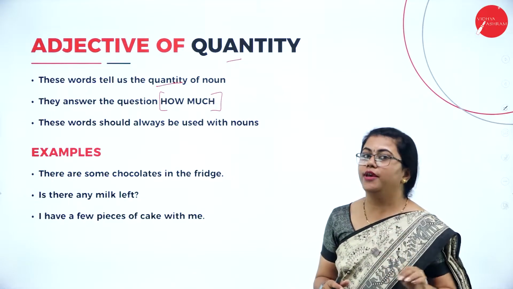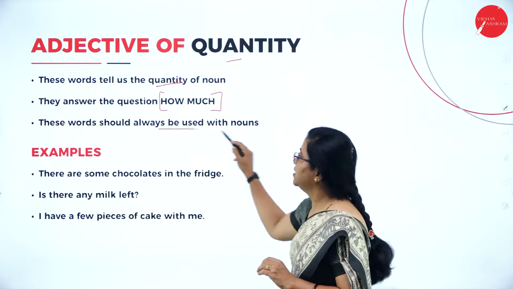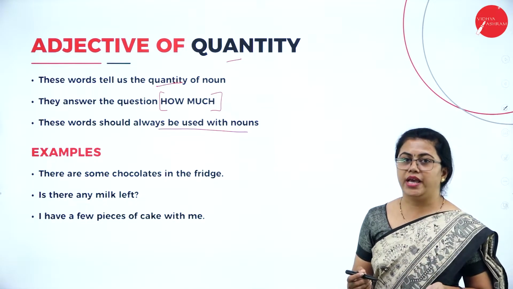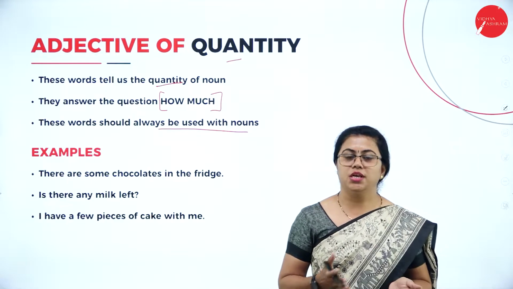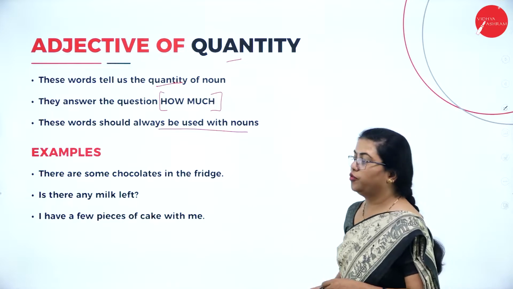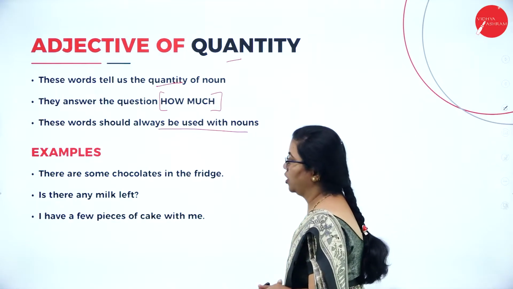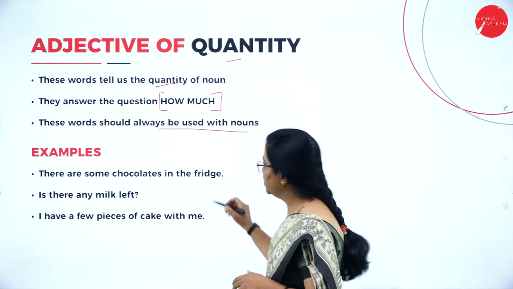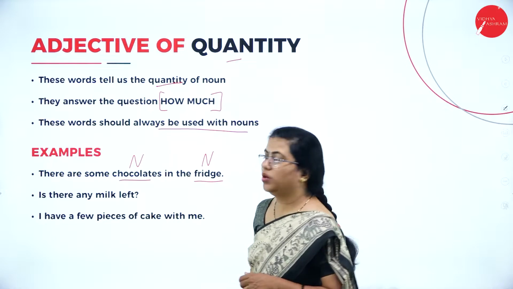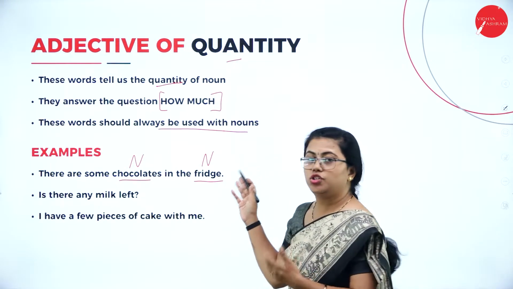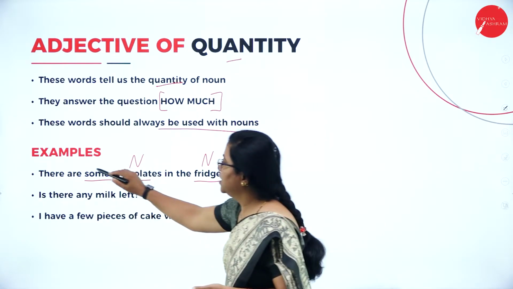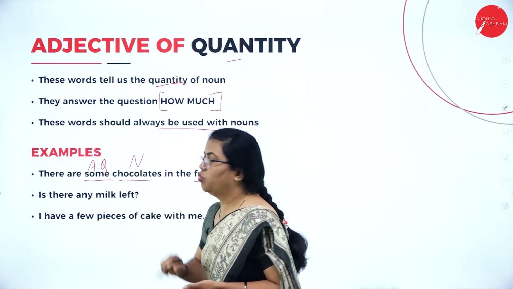These words should always be used with nouns. So this is a rule over here. If not, in rare cases they are used separately also, without nouns. Let me give you a few examples here. There are some chocolates in the fridge. Which are the nouns in this sentence? You have fridge as a noun and chocolate as a noun. How much chocolate is left? There are some chocolates that are left. So this is an adjective of quantity.